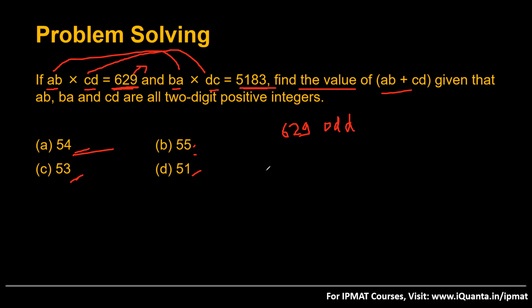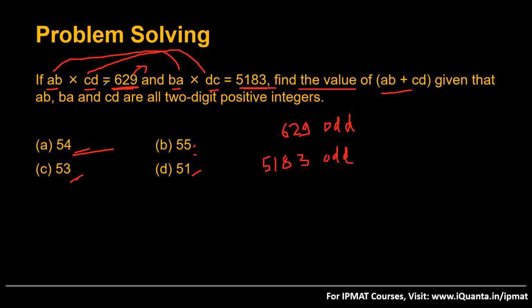So 5183 is another number, and this is also odd. Since 629 and 5183 are odd products, we are getting them when two numbers, AB and CD, are multiplied.